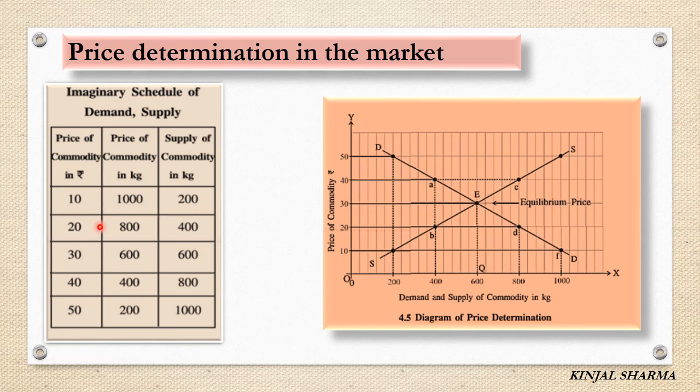So where the demand and supply curve both meet, that is, your demand and supply quantity is same, at which price, that particular price is called the equilibrium price. Here you can see 600 and 600, same quantity is there, that is at rupees 30. With the help of the diagram also we can understand where this demand curve and supply curve meet at point E. So what is the price over here? This is 30 rupees, right? So this 30 rupees is our equilibrium price.